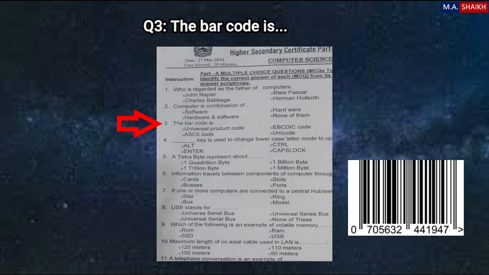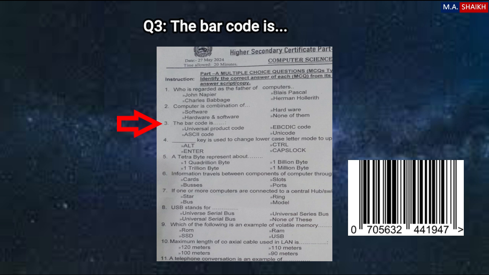It is a visual pattern of bars that represents numerical or alphabetical data. Why are these used? These are used to store information, such as serial numbers, inventory management data, and pricing information.